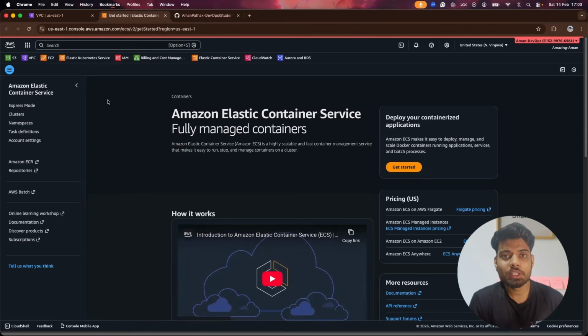There would be multiple services that we will be going to use. For the database, we are going to use RDS, and for the front end and back end, we will have ECS clusters where we will be going to deploy our containers. And for storing the Docker images, I will be going to use ECR, which is an AWS service, the Elastic Container Registry. So we will do that as well.